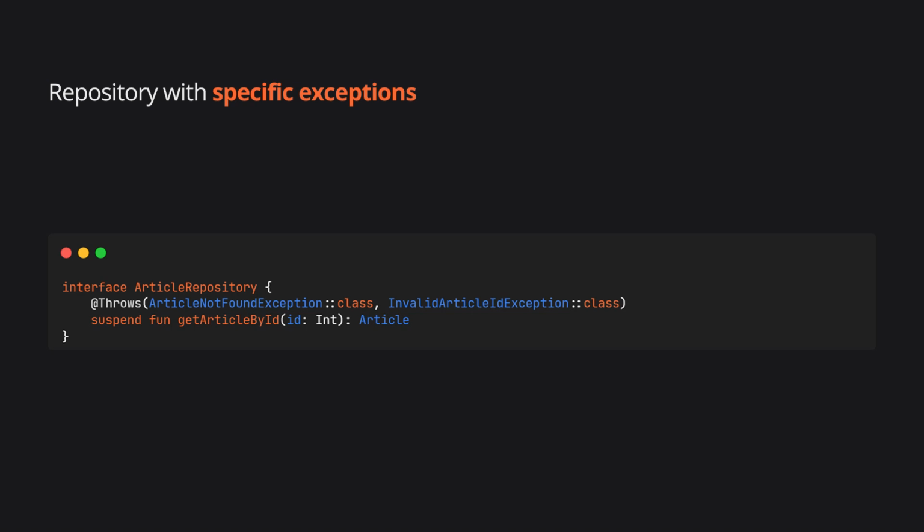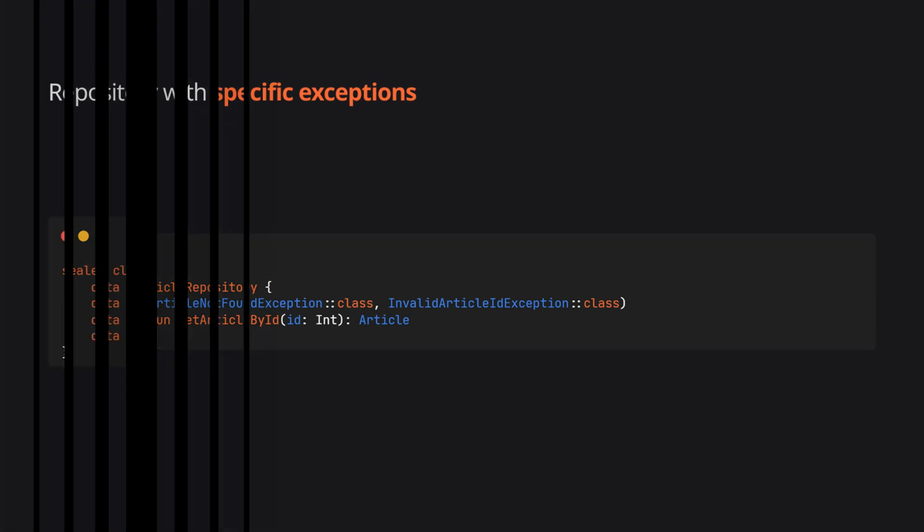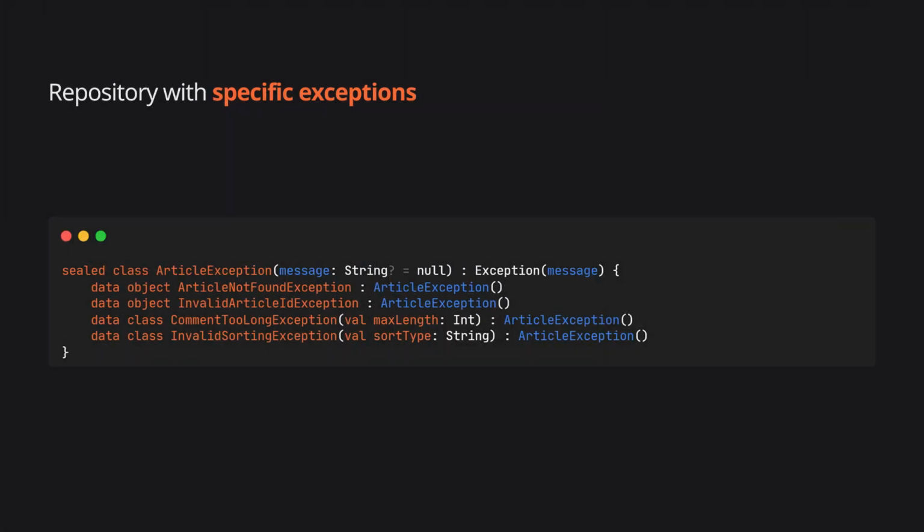The @throws annotation tells anyone reading this code, this method throws either ArticleNotFoundException or InvalidArticleIdException. Those are the only 2 failure cases. Clear contract. We define our custom exceptions at the repository level using a sealed class.